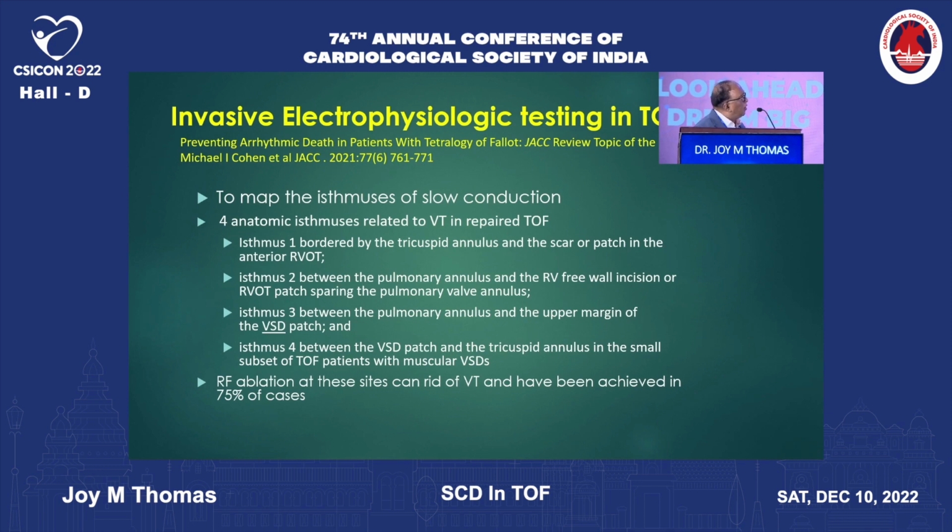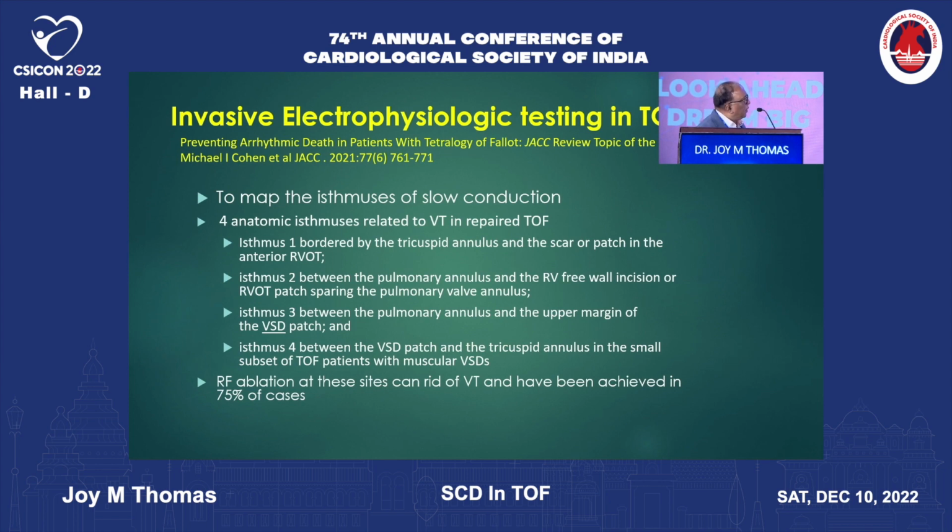The first isthmus is bordered by the tricuspid annulus and the scar or patch in the anterior RVOT. The second one is between the pulmonary annulus and the RV free wall incision or RVOT patch, but it's sparing the pulmonary valve annulus. The second isthmus is now not seen much because nobody does a right ventriculotomy for repair of tetralogy now. It's all through the transatrial approach.